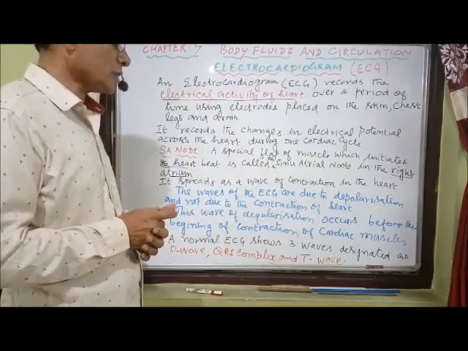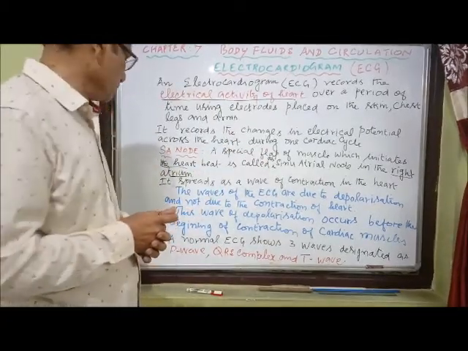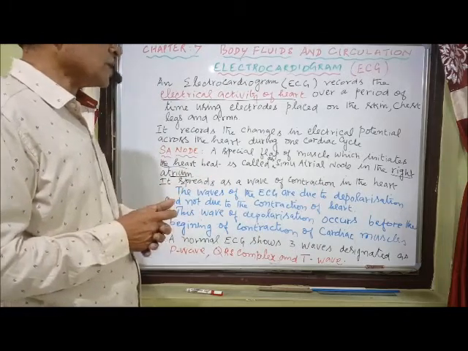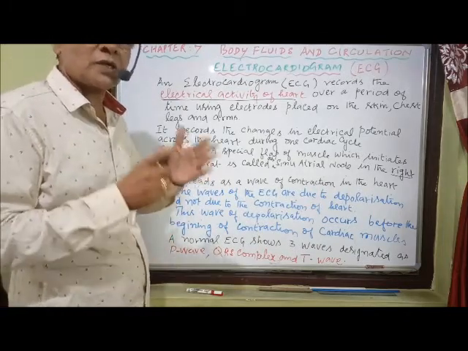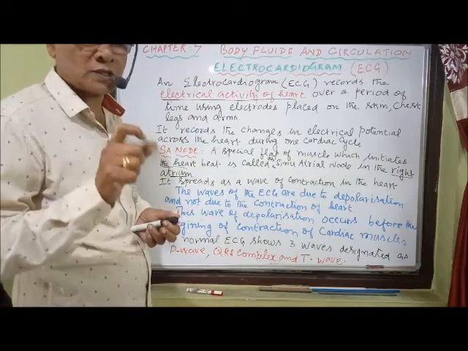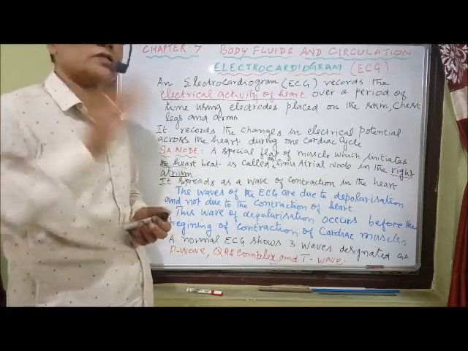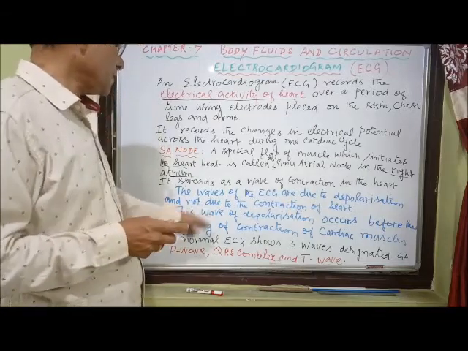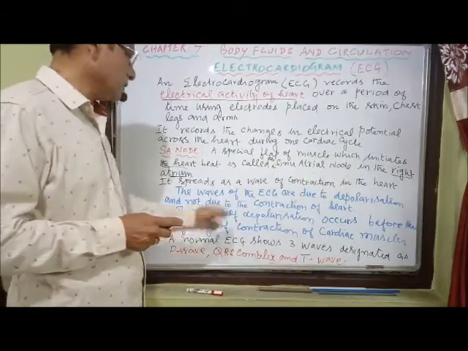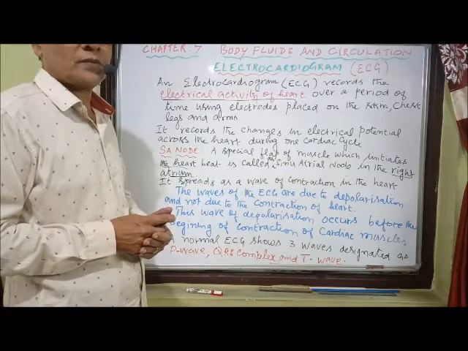Now, this wave of depolarization occurs before the contraction of the heart. So, before the initiation of contraction, first depolarization occurs, followed by the contraction of the heart muscle. So this wave of depolarization occurs before the beginning of contraction of cardiac muscle.